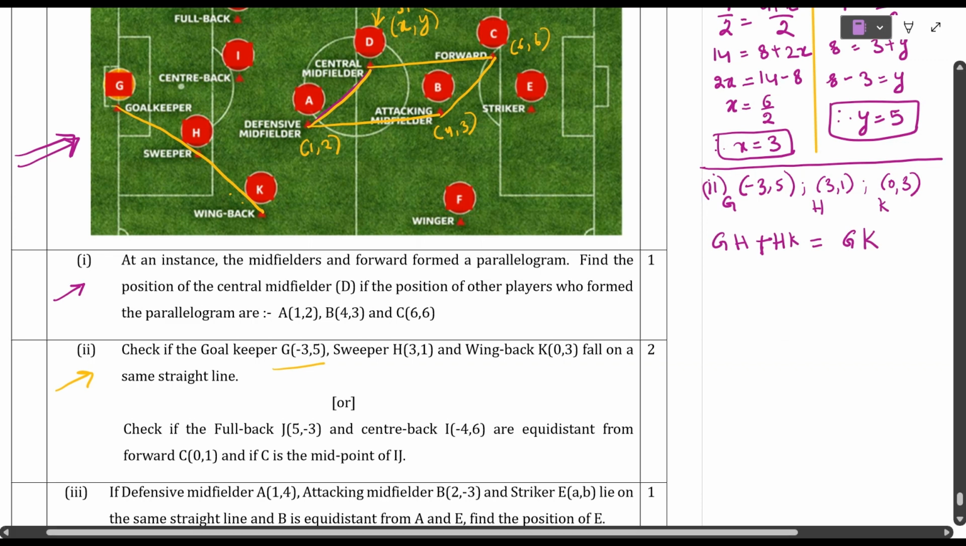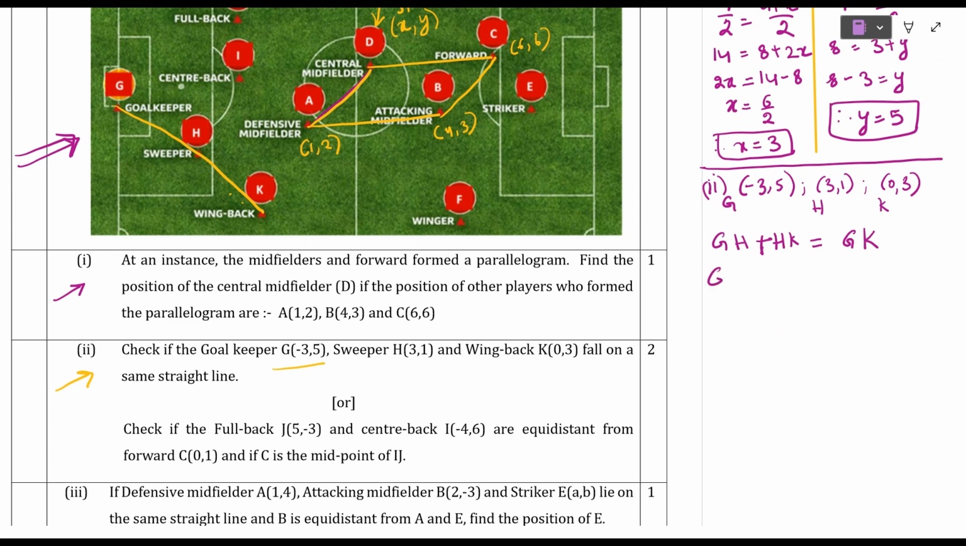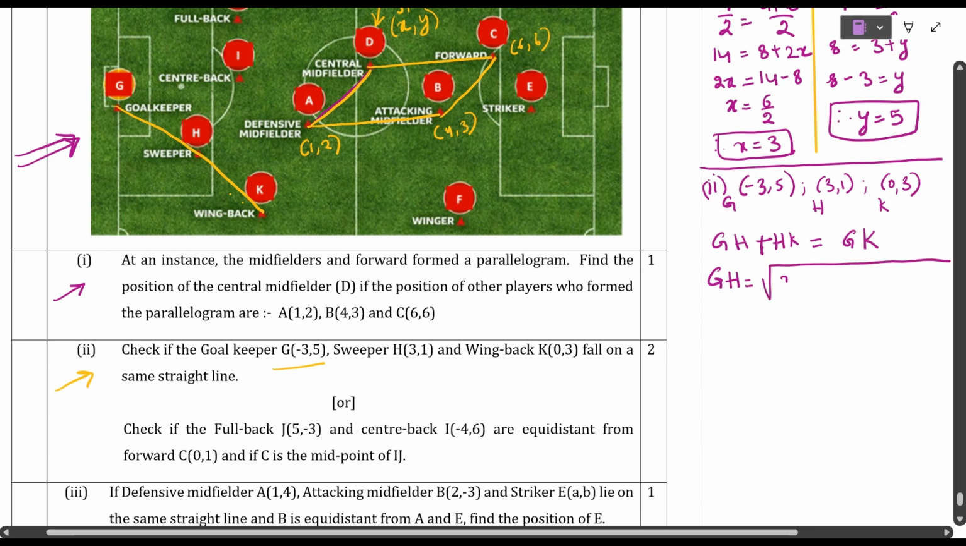Understood, students? So let us find the distance between GH. You know the formula, x2 minus x1. So 3 minus of minus 3 is plus 3, whole square, plus 1 minus 5, whole square. This gives how much? 3 plus 3, 6 square is 36, plus 1 minus 5, minus 4 square, 16. So this gives square root of 52. This gives 2 root 13.